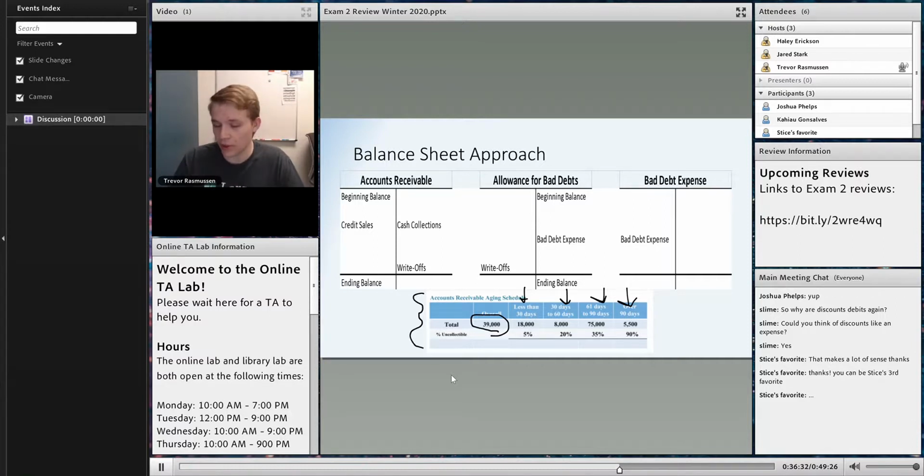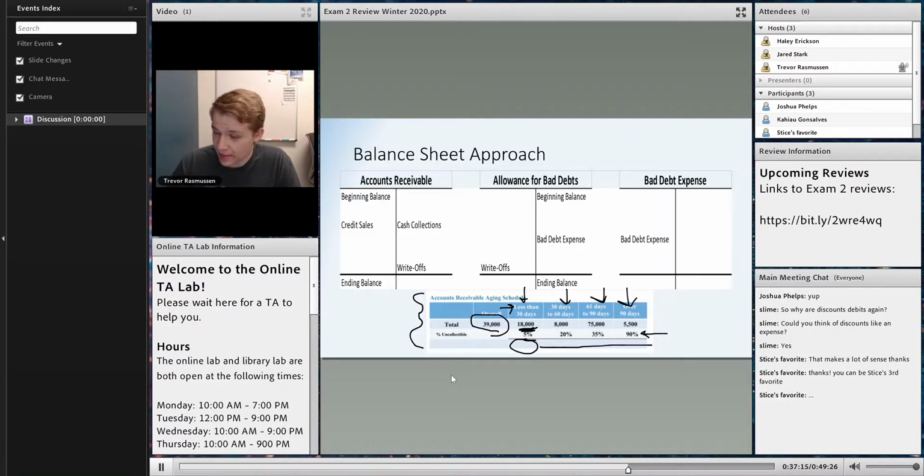So if we made a sale within the last 30 days, that's this here, this 18,000. If we made a sale that was between 30 to 60 days ago, it's in the next one, and so on and so forth. This table makes sense because if you look, our percent uncollectible that we multiply this by is really small for the ones that are really young or the ones that we recently sold. And it's really high for the ones that we sold a long time ago, which makes sense because we're probably not going to collect those. And so we multiply the amount of receivables for that one section by the percent. We get a total here. And once we do that for all of these, we add them all up, and that's our guess.